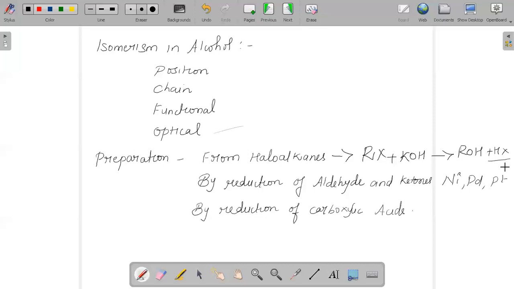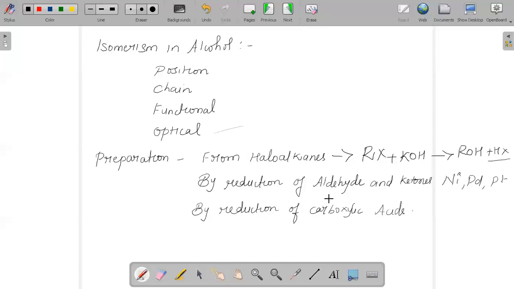The third method is that an alcohol can be prepared by reduction of carboxylic acid. That is, whenever we try to reduce carboxylic acid in the presence of a reducing agent, it will give you the respective alcohol. We can also prepare alcohol from Grignard reagent.